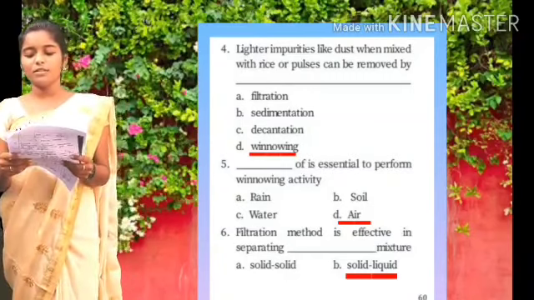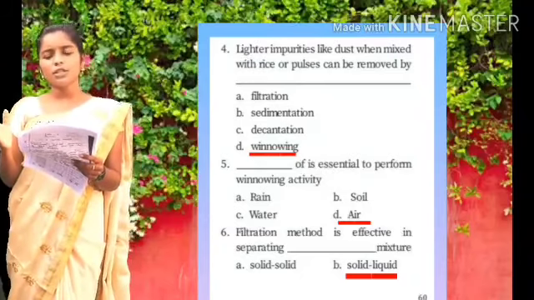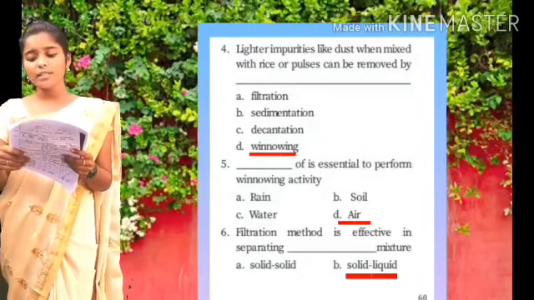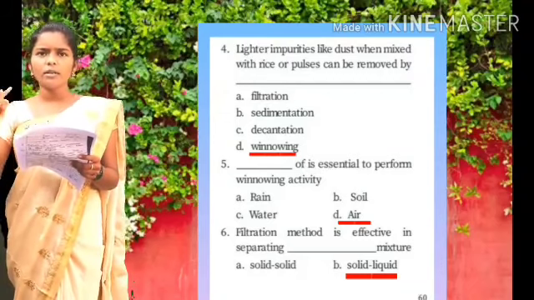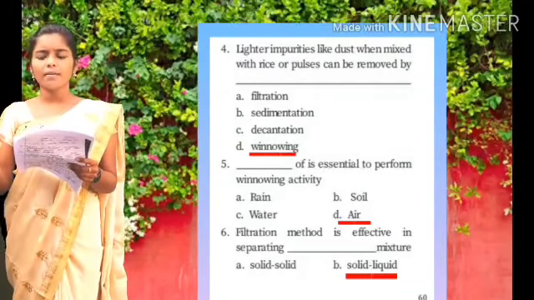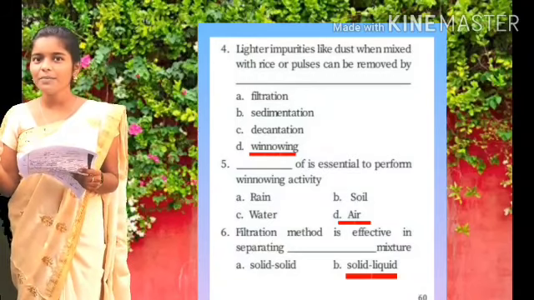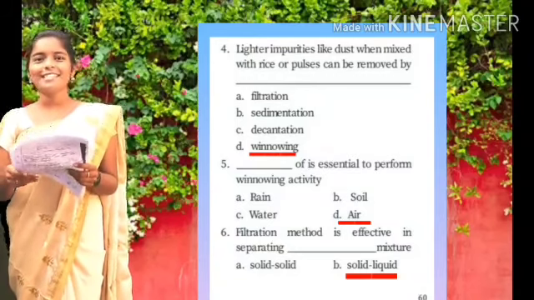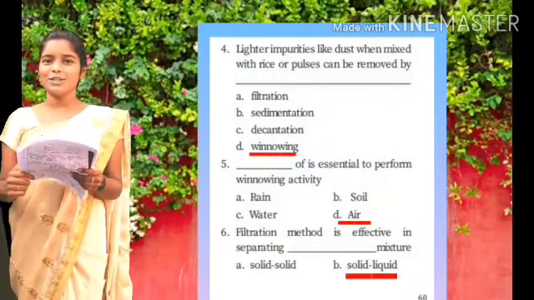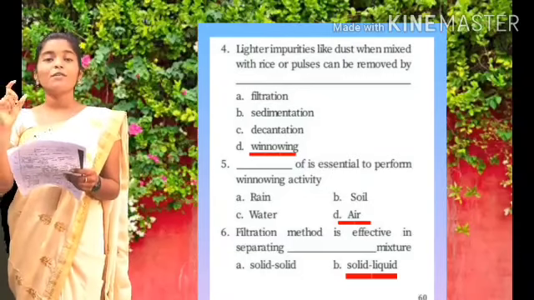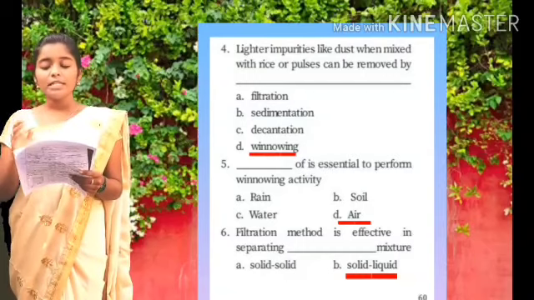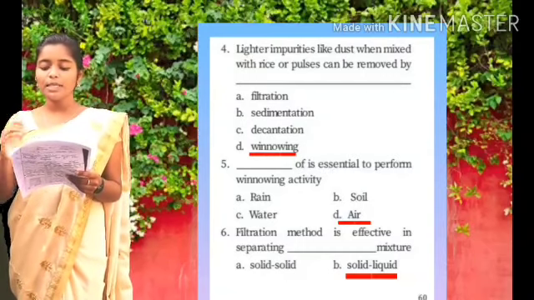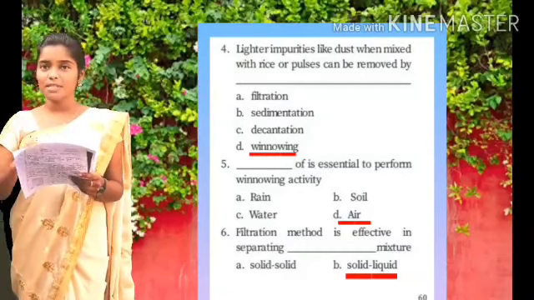And the fifth question. Dash is essential to perform winnowing activity. Which one is essential in that? Rain, soil, water, air. What is the answer? Come on, tell me. Yes, it is air. Air is essential to perform winnowing activity. Question number 6. Filtration method is effective in separating dash mixture.